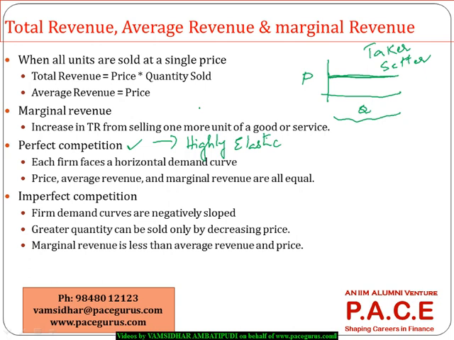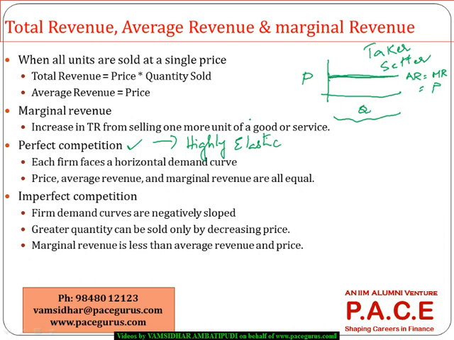Then there is a perfectly competitive kind of a market. Which means here all the items have to be sold at the same price. So your average revenue will always be equal to the marginal revenue, which is always equal to the price. Right? Marginal revenue is the amount which you will get by selling the next product. You will get the same amount. Average revenue is total revenue by the number of items. That is also the same value. So all of them will be equal to price in case of a perfectly competitive kind of a market.